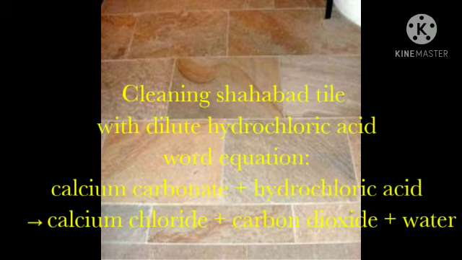are formed. One of them is calcium chloride, which being soluble in water gets washed away with water. The third product, water, mixes with water. The following equation can be written for these chemical changes. Calcium carbonate when reacting with hydrochloric acid gives calcium chloride, carbon dioxide and water.